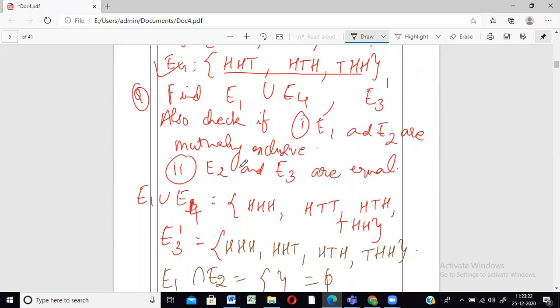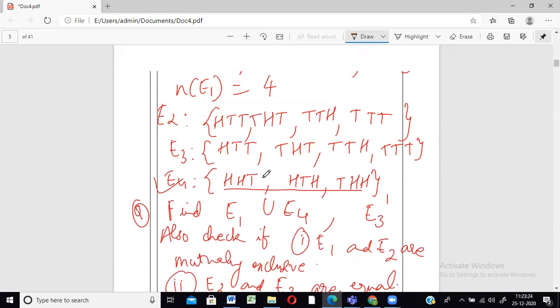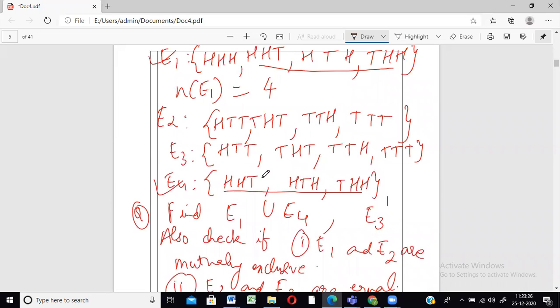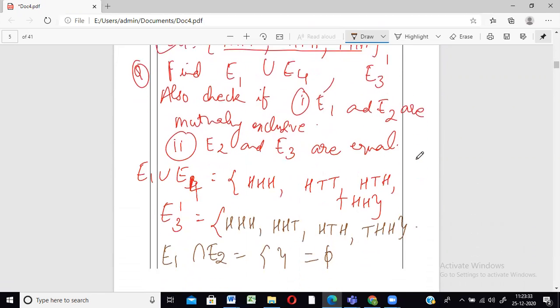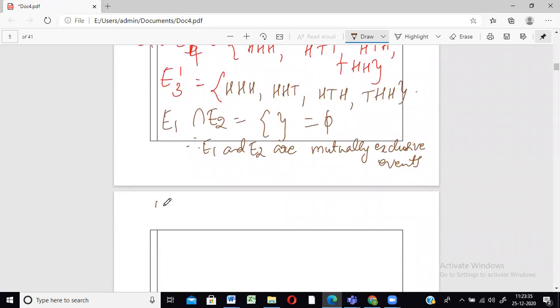Okay. Now the next one. Last question. They asked us to find out if E2 and E3 are equal. They had asked us to check. So let us check. We can clearly see, right? They are equal. HTT, THT, TTH, TTT. So yes, E2 and E3 are equal. When they ask you to check, it means you have to check. If it is, then say so, otherwise no. Then you have to write that. But in case they tell you to prove that it is equal, then we start with the left hand side and then show the right hand side is also equal. So that we will write.